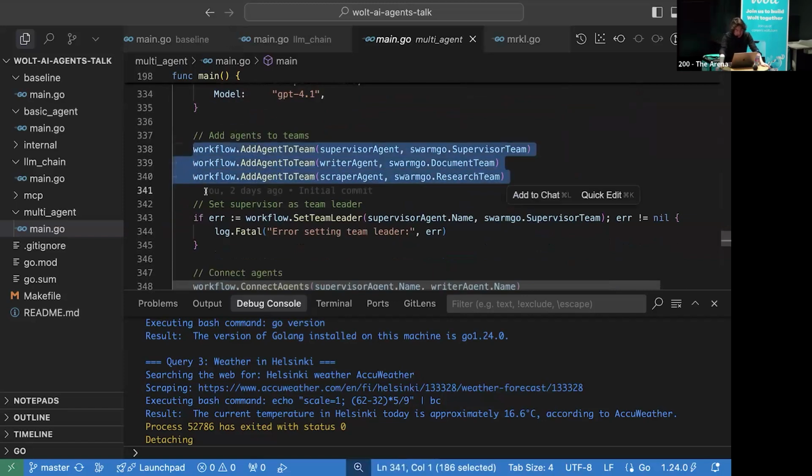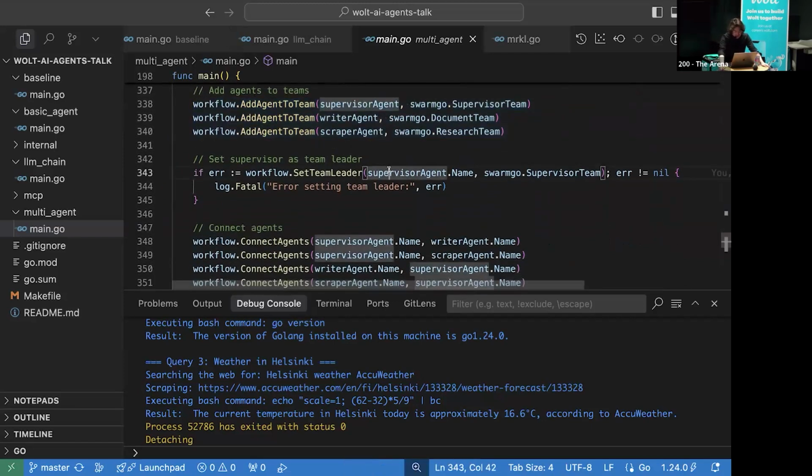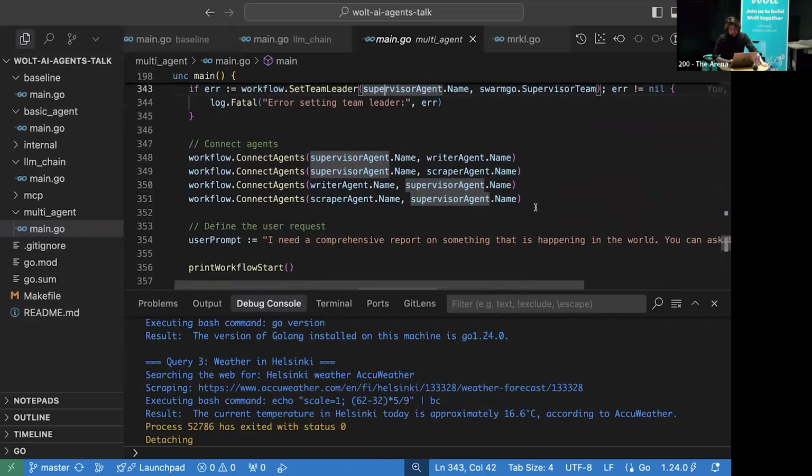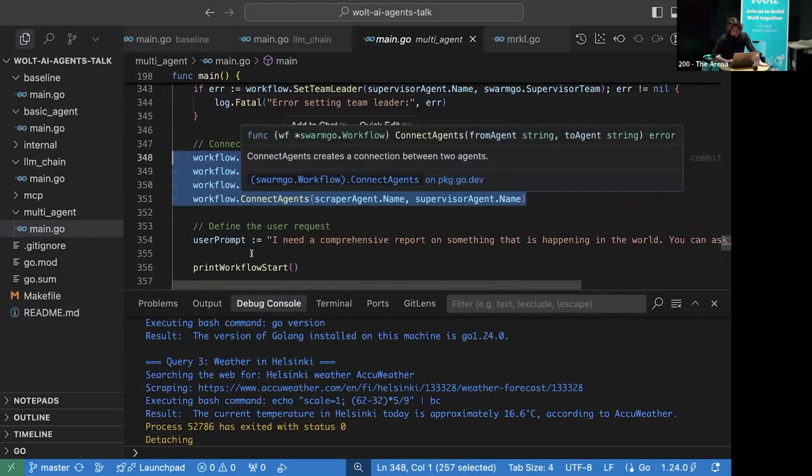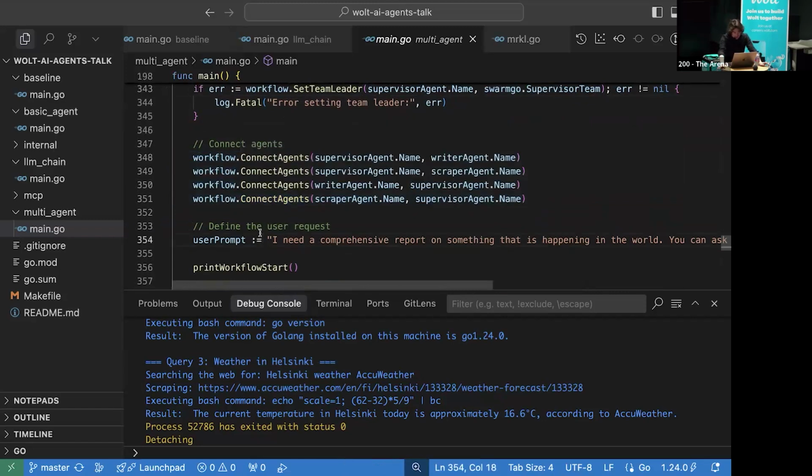Very interesting concept. We build a team of agents, and we set a team leader, our supervisor agent. The supervisor leads everything, and it's going to be the entry point for the user. So when we ask something, the first one to get the message from the user is the supervisor. And now we just build this graph. We connect the supervisor agent to writer and to scraper, but we don't connect writer and scraper to each other. So all communication goes only through the supervisor.